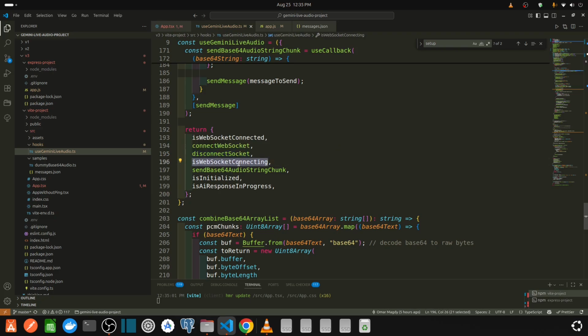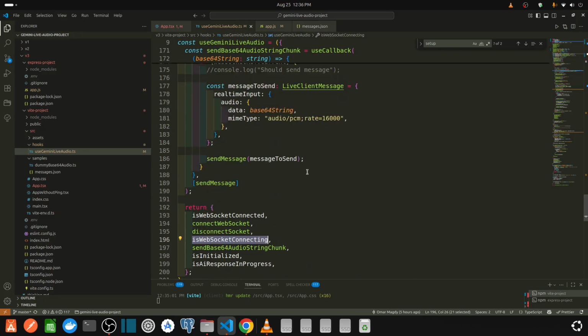Is WebSocket connecting is a Boolean that represents whether the WebSocket is connecting or not at the moment. It can be connecting in two cases. The first one, the connection is being established in the WebSocket.